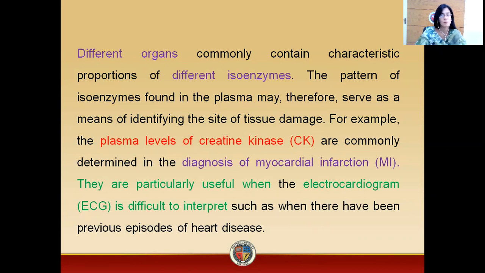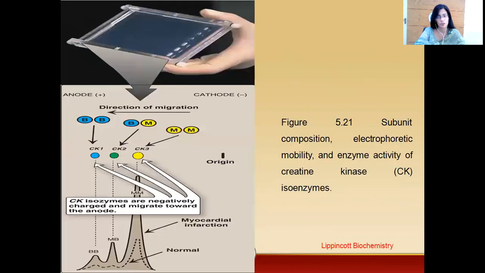For example, the plasma level of creatine kinase, represented by CK, increases in case of myocardial infarction. We abbreviate myocardial infarction as MI. These enzymes, together with other tests, for example the ECG, the electrocardiogram, can be used for the interpretation of different results and for the diagnosis of myocardial infarction.